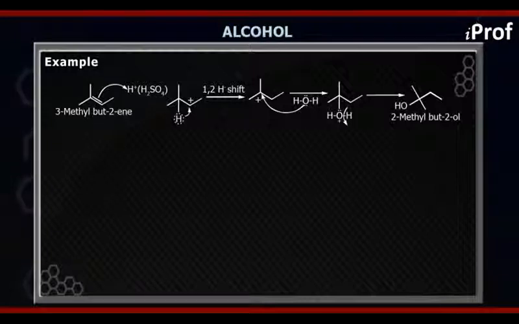So therefore what we are going to do here is shift the H, that is a 1,2 hydride shift, and therefore it forms CH3, C positive, CH3, and CH2, CH3. Now this carbocation is actually a 3-degree carbocation. So now the carbocation is stabilized. The next step would be the attack of the water molecule. When the water molecule attacks, it acquires a positive charge, and that gets stabilized by releasing an H plus ion, and hence alcohol will be formed.